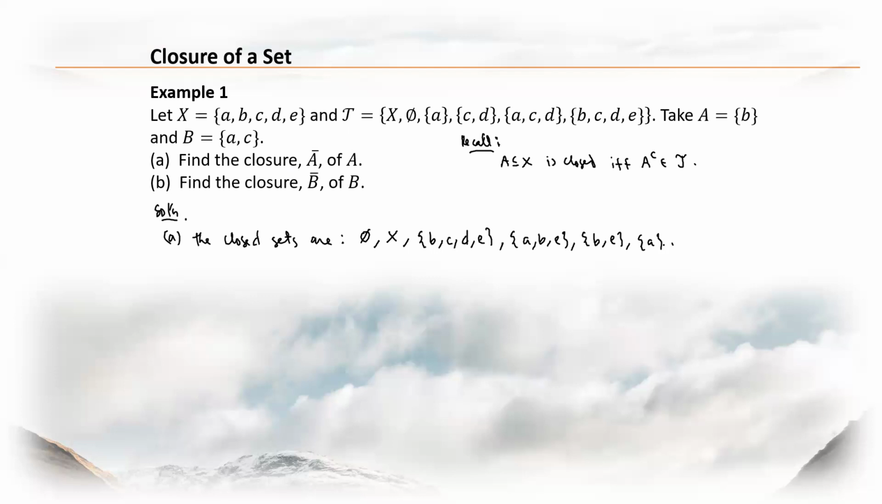Okay, so these are the closed subsets of X. Then the next step is what? To list down or identify the sets that contain A. Okay. So all closed sets containing A are